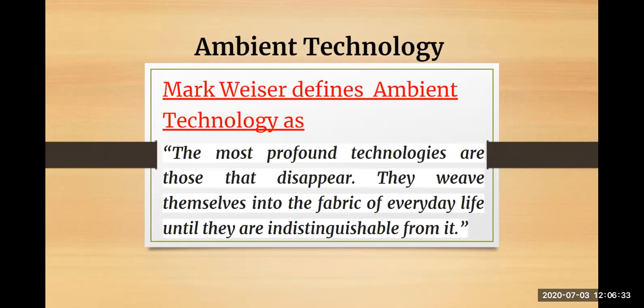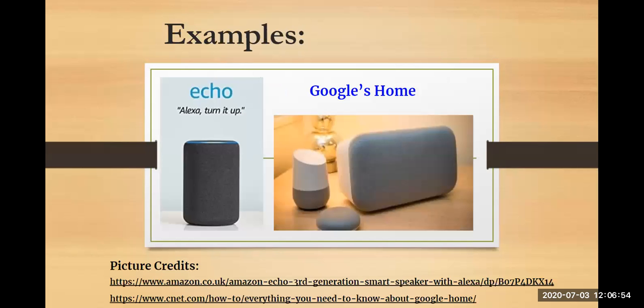Next, we have come up with ambient technology. Ambient technology is something which requires interaction with the system. The interaction can be in the form of voice commands. Mark Weiser says that ambient technologies are those technologies which have weaved themselves into our everyday lives, and they are indistinguishable from us. The examples for ambient technology are two: Echo, Alexa, and second, Google Home. Both of them are voice assistants which take voice commands, and according to the voice commands, they create an ambience for you.